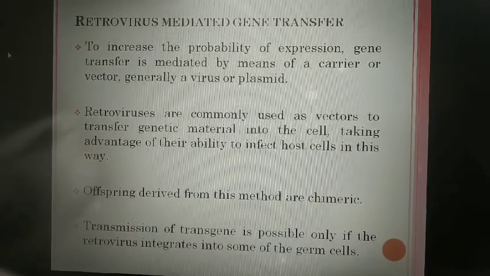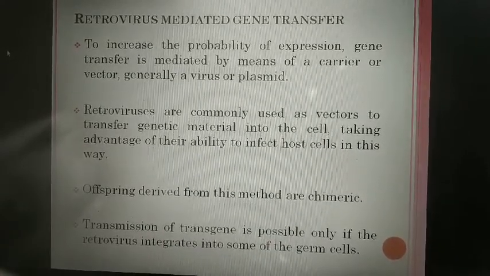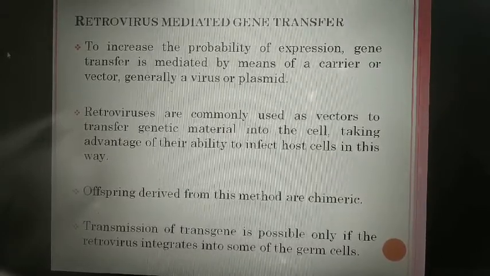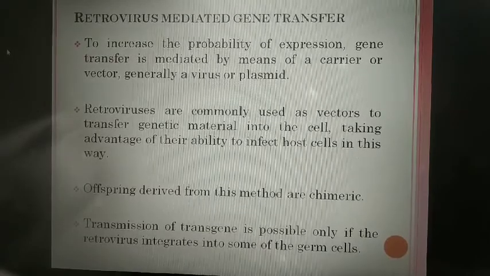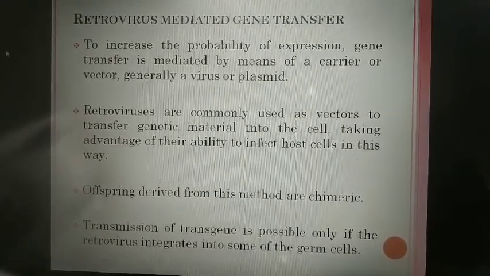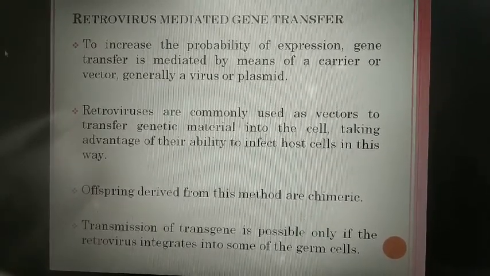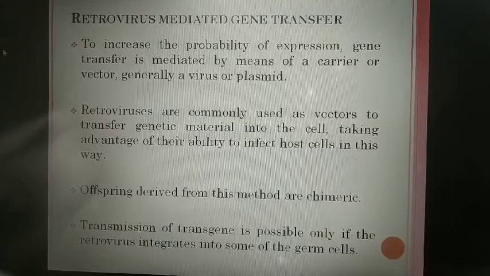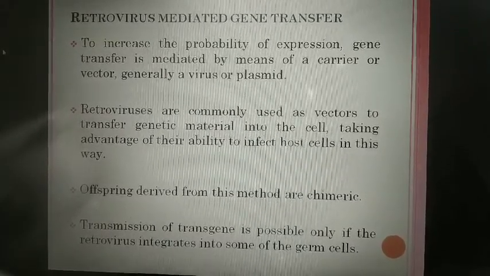The next method for transgenesis in mice is retrovirus infection of the fertilized egg. To increase the probability of expression, gene transfer is mediated by means of a carrier or a vector. Retroviruses are the most commonly used vector for the transfer of genetic material into the cell because they are capable of infecting the host cell.